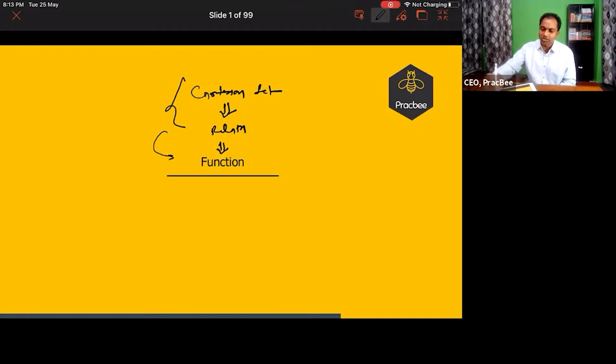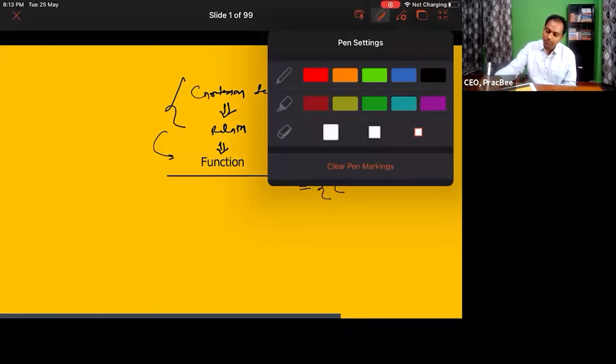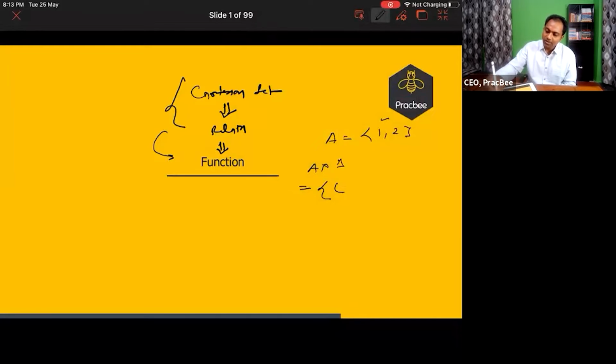Let us first define what is a Cartesian set. Supposedly, I have this set A. The Cartesian set is defined as A cross B, and this means what? And we have another set B. If I take my first element from set A, then what does A cross B say?